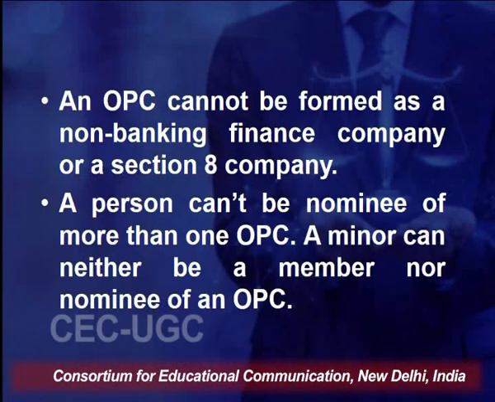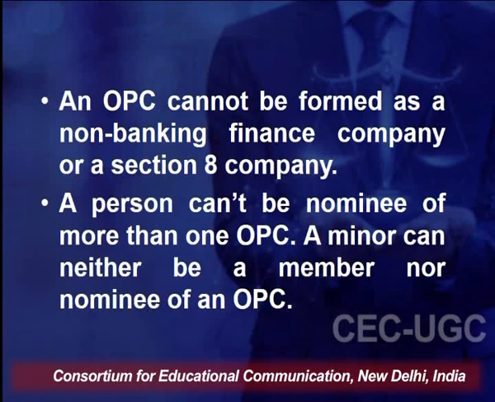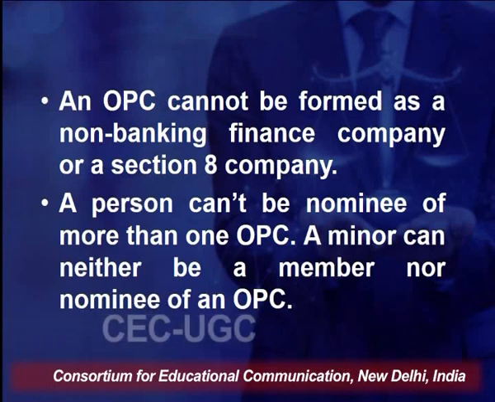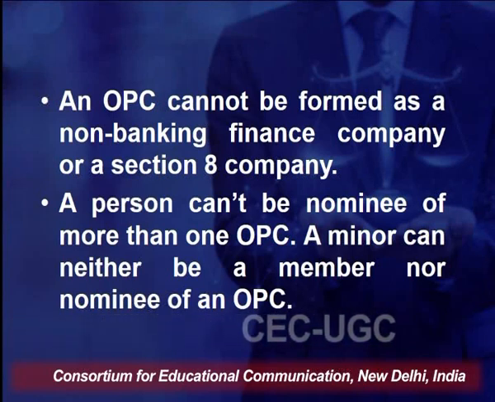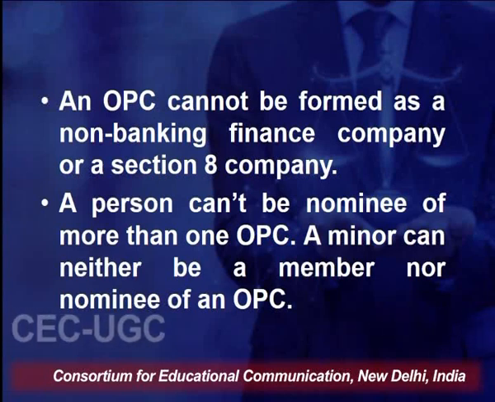So, if somebody wants to start a one-person company, he or she cannot start a non-banking finance company or a Section 8 company. And a person can't be a nominee of more than one-person company. That is another requirement. A person cannot be a nominee of more than one-person company. He can be nominee of only one one-person company. And a minor can neither be a member nor be a nominee of a one-person company.